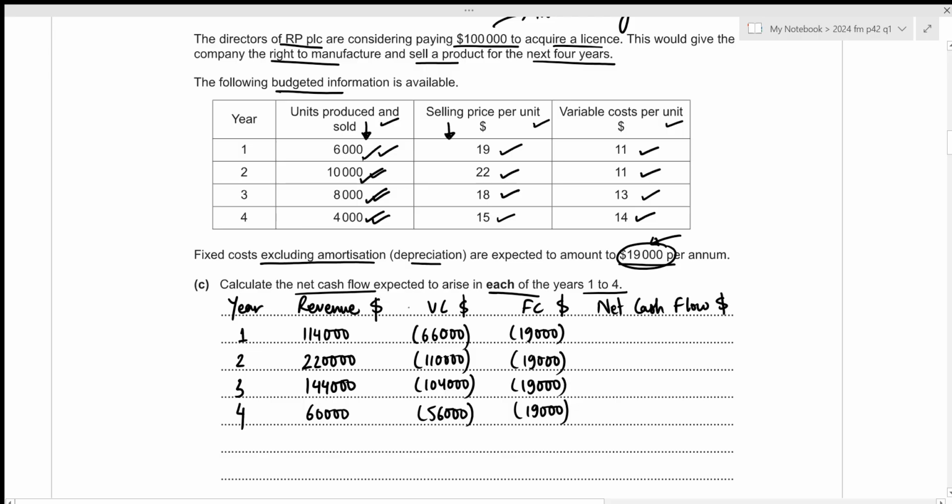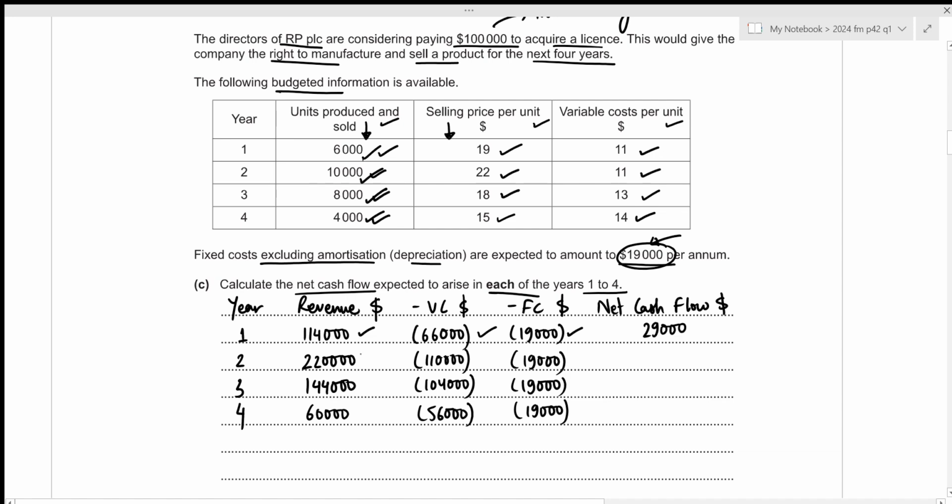This will just be revenue minus variable cost minus fixed cost, since revenue is our cash inflow and the variable cost and fixed cost will act as our cash outflows. So the net cash flow for the first year will be 114,000 minus 66,000 minus 19,000, which results in 29,000.